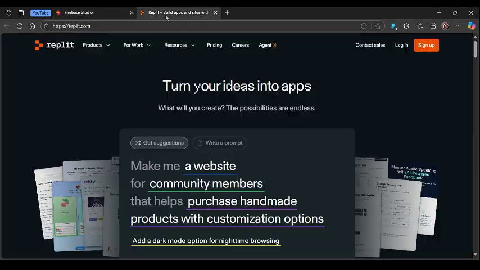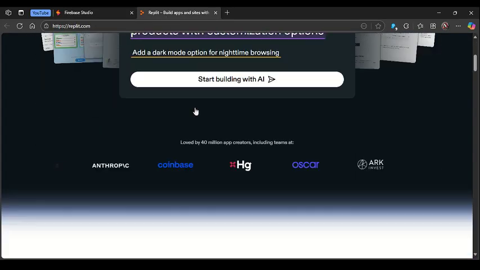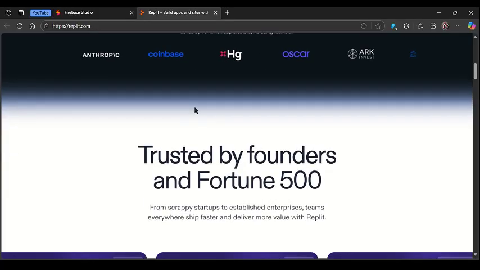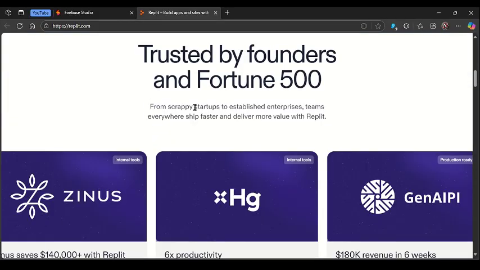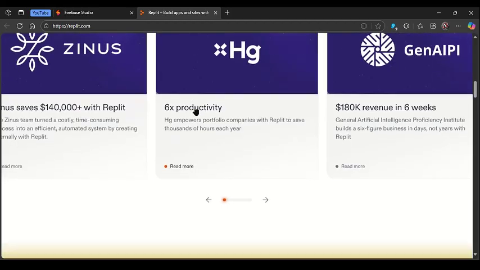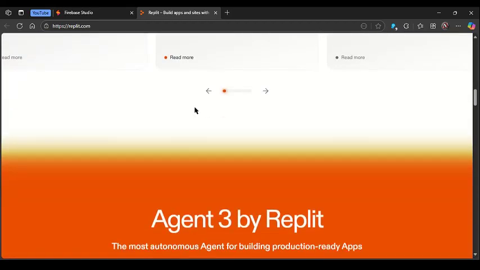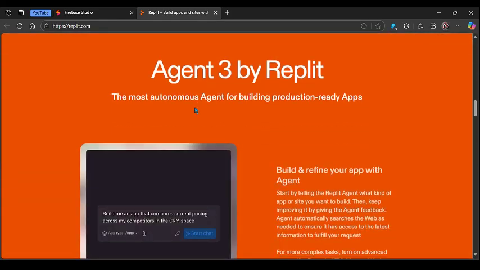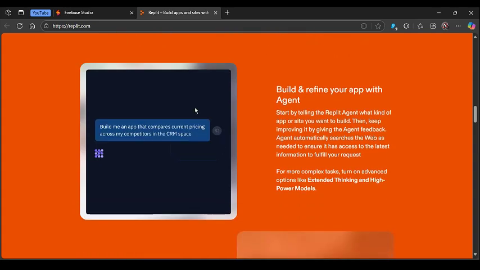Replit, meanwhile, is the more established choice with broad language support, strong live collaboration, and its AI agents that can generate code, run tests, and fix bugs automatically. It's polished, community-driven, and great for teams or solo devs.